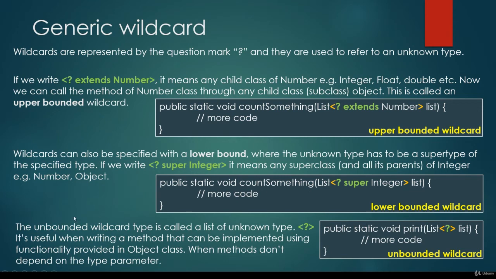Of course, we can use unbounded wildcards, which means that, for example, this list has an unknown type. It is useful when writing a method that can be implemented using functionality provided in the Object class, when the methods don't depend on the type parameter. So in the coming lectures, we are going to talk about upper bounded wildcards, lower bounded wildcards, and unbounded wildcards.